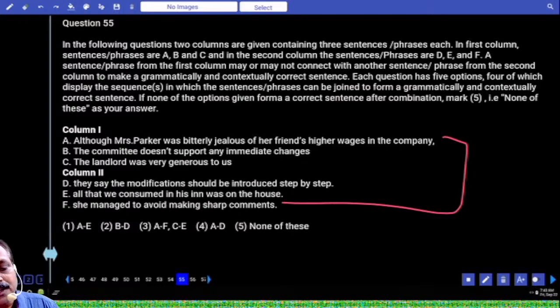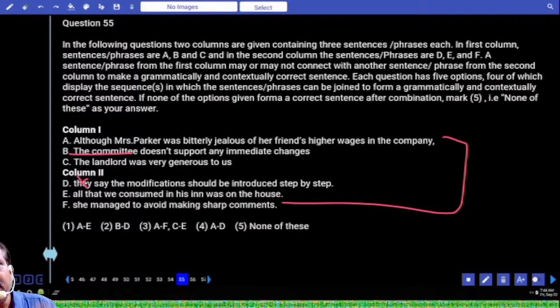The committee does not support any immediate changes. They say the modification should be introduced step by step. If you are not alert, you may consider these two one pair, but you cannot consider that. What is the reason? Underline the committee. Tell me, committee, which part of speech is it? Noun. Which type of noun is it? Collective noun. Collective noun is considered singular or plural? Singular. Based on that, we cannot use they here.